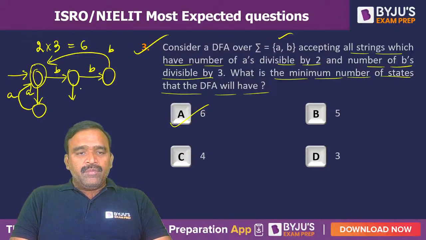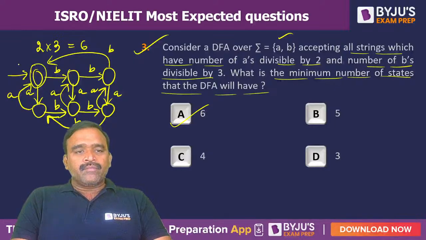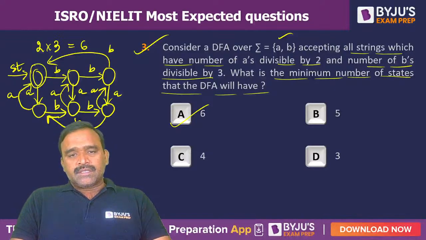After every B also you can get number of A's multiple of 2 like this. After 2 B's also you can get number of A's multiple of 2. And after every A, the number of B's you can get is a multiple of 3 like this. You can take B's like this. So there are 2 into 3 states, total 6 states. Option A is the right option.